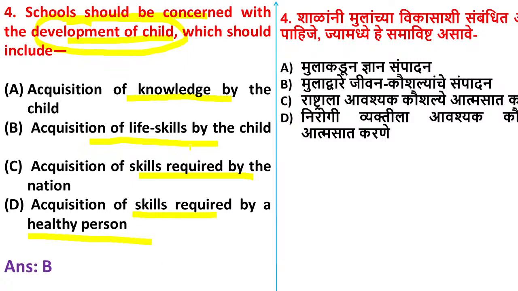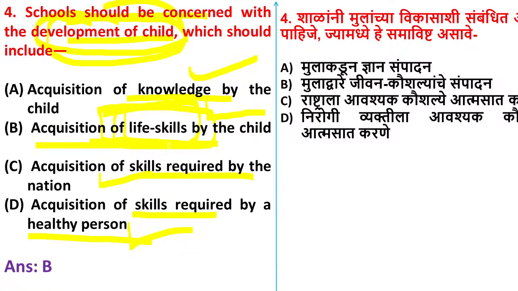Yes, Ashwini, option B is the correct answer. Acquisition of life skills by the child. Whatever skills students are going to learn for their life must be included in the schools. Because if the student is developing good skills, automatically he will gain a good amount of knowledge. Automatically the nation will also develop, and he can become healthy also. All other options are related to life skills only. So option B, acquisition of life skills by the child, is the correct answer. Yes, Jasmeet, option B is the right answer.